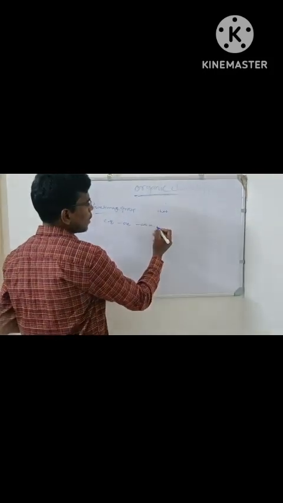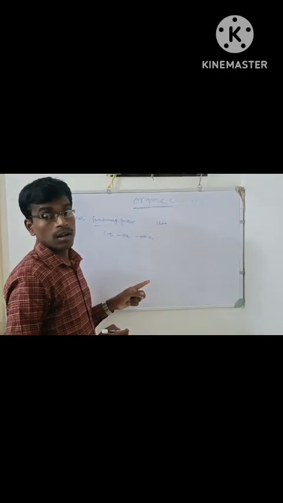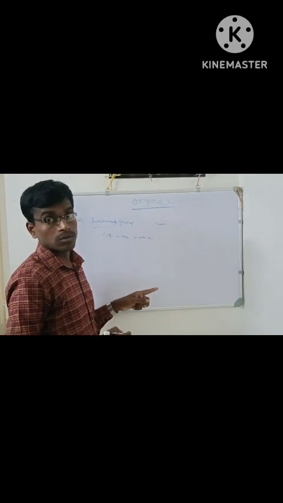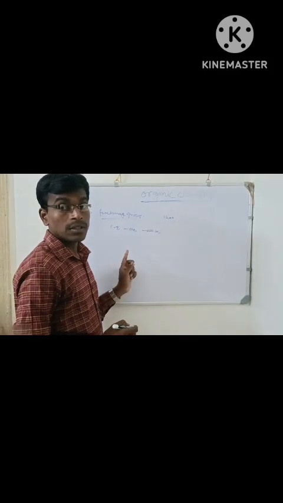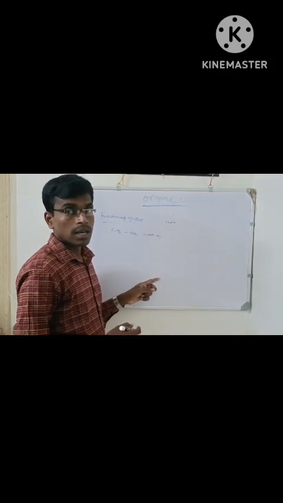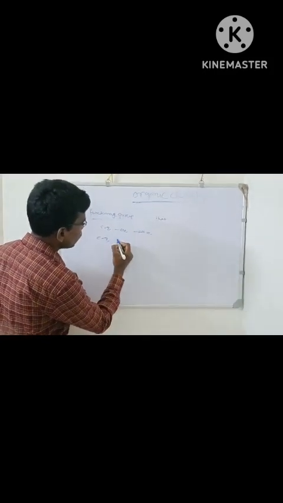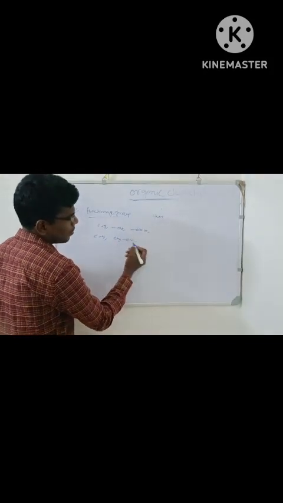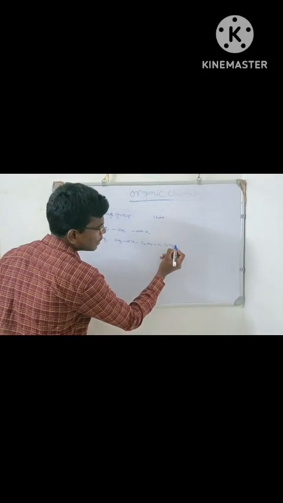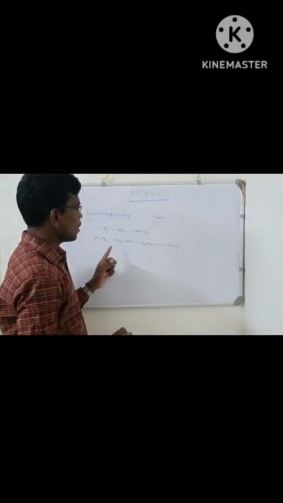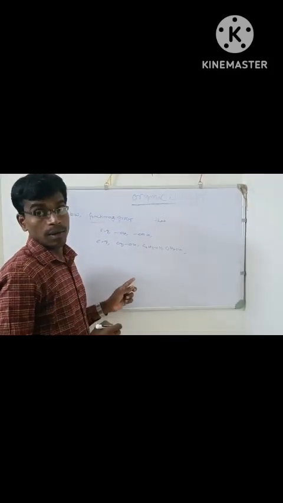A different functional group has different chemical and physical behavior, but the same functional groups in the homologous series have the same chemical behavior. As for example, in the homologous series of alcohol, that is methanol CH3OH, ethanol C2H5OH, propanol C3H7OH, etc., all of these have the same kind of behavior.